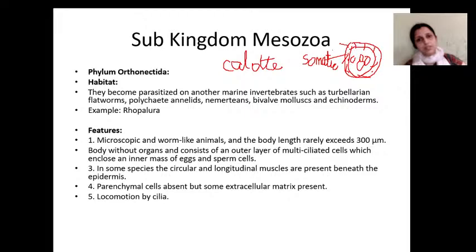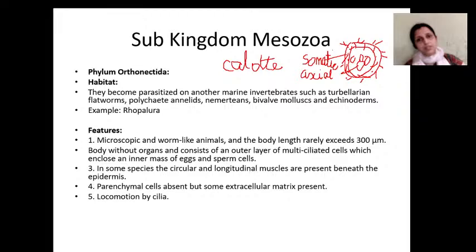The outer layer of cells are ciliated, and these ciliated cells are called somatic cells, and the cells found inside are called the axial cells. The axial cells are the reproductive cells. Somatic cells have cilia on the surface, so they are locomotory in function.